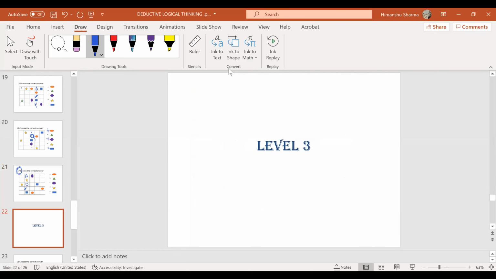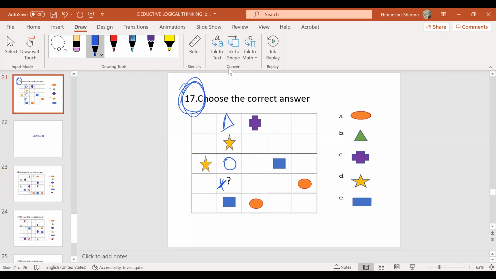Next. Sir, excuse me, sir. Yes, you want to answer? Yes, sir. In the third row, the row above the question mark, the circle has to come in the place above the question mark, sir. It cannot move to the next two columns. Yeah. Why should the circle come here? Why can't it come here?